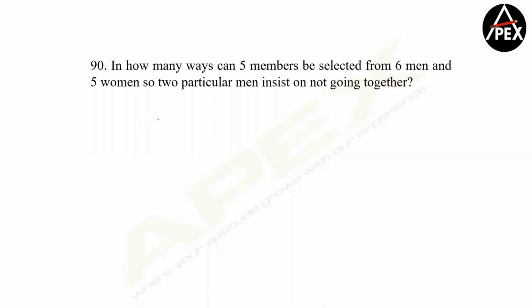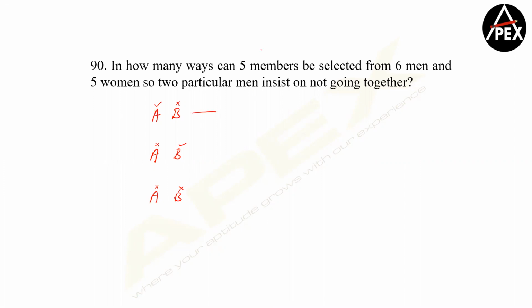Now A says if B comes, I won't come. So let's say A is coming and B is not coming. There's also a possibility where you are not inviting A and you're inviting B. Clear? There's also a beautiful option: dump both of them.